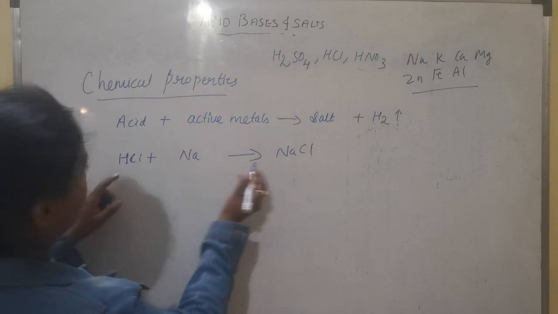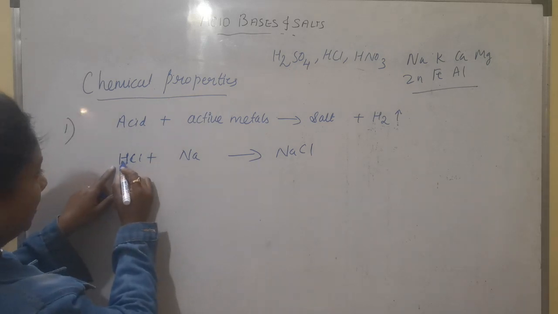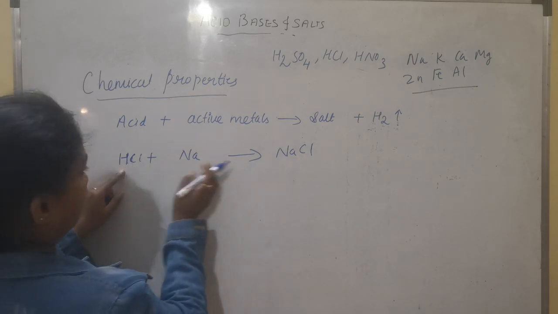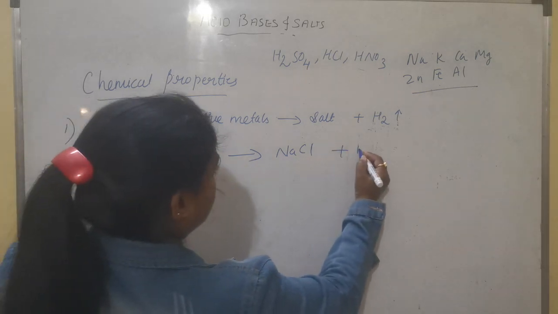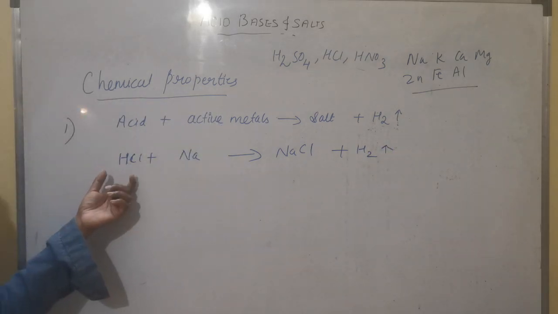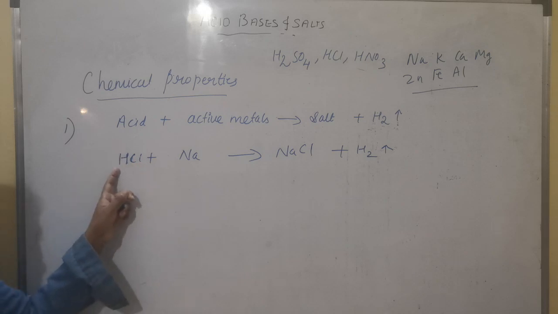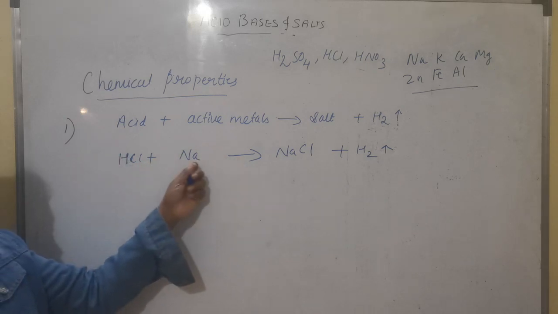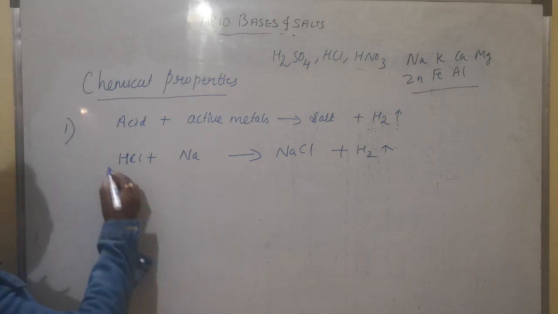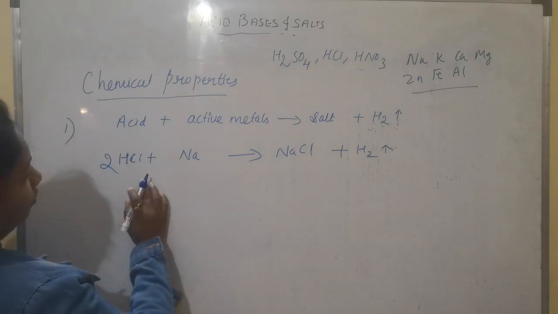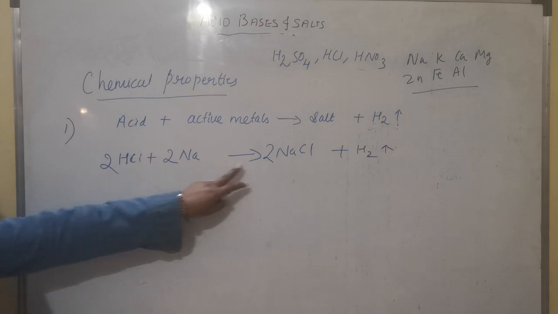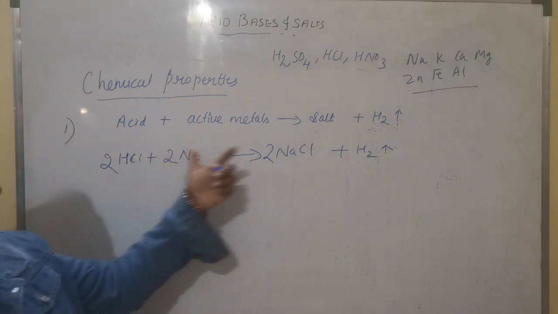This hydrogen is replaced by this sodium, a metallic ion, and you are getting a salt over here, and this hydrogen is liberated. So for now, just keep in mind that a salt is formed by replacing the hydrogen of acid by any metallic ion. Take another example. You have to balance this also. Two sodium, two chlorine and 2 hydrogen.